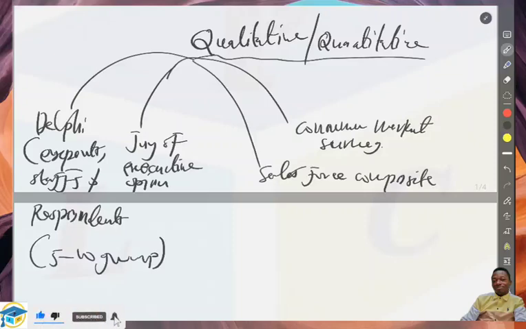So if the organization lacks information about data in the past, then they can depend on this small group of people who are managers, highly experienced, who have worked with the organization for quite long and understand how the organization will work and succeed in the market. They take out their information and use that to forecast for the organization. This is what we call the jury of executive opinion. So you take into account the opinions of highly experienced executives who understand the organization, and use that to forecast within the organization.